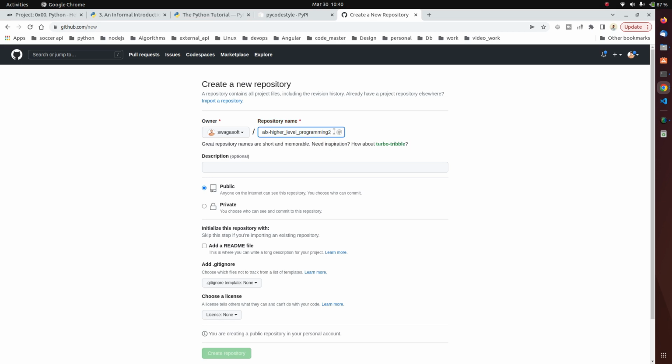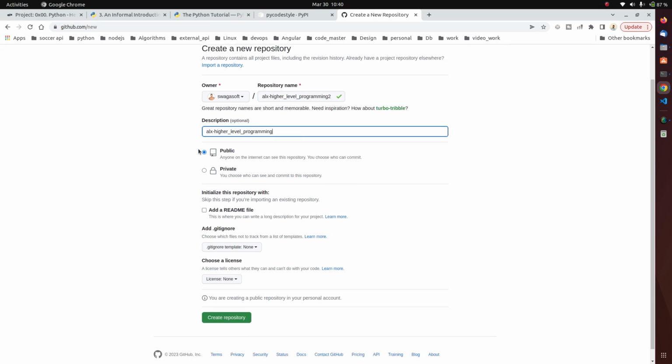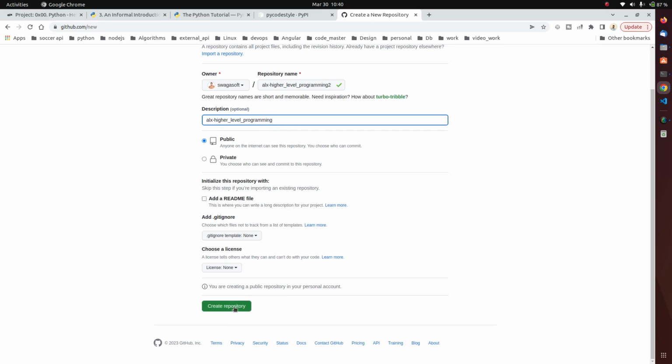So let me just add two so that I can create a repository for this example. I'm going to delete this after this video. So you can see mine is ALX higher underscore level underscore programming 2, but yours should not be 2. Okay, so add a description and note it should be public. And the next thing you want to do is to create your repository by clicking the button at the bottom.